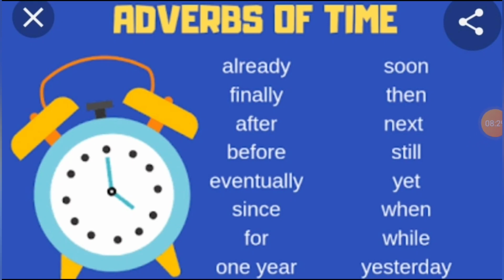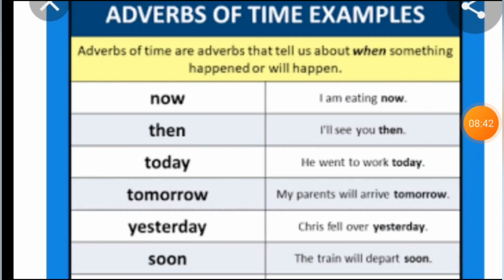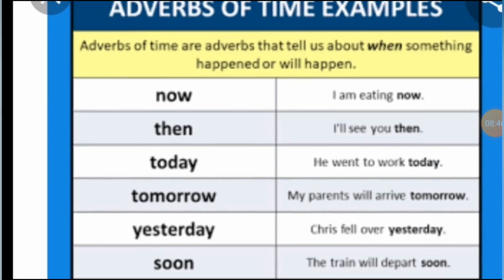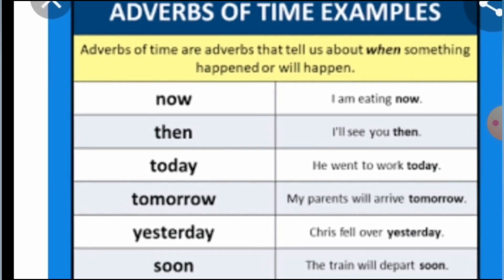Students, all these words, they are placed either at the beginning or at the end of a clause or of a sentence. Now, students, for you to understand well, we can use the examples.